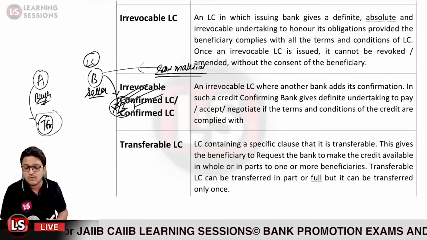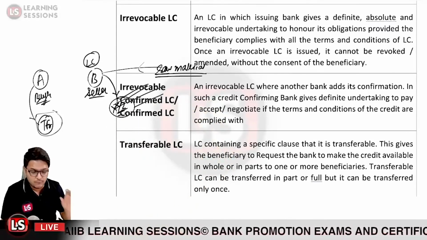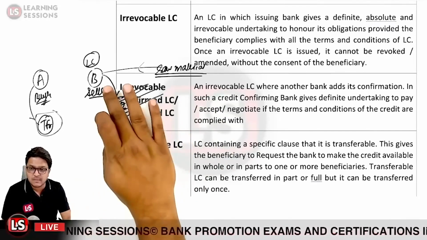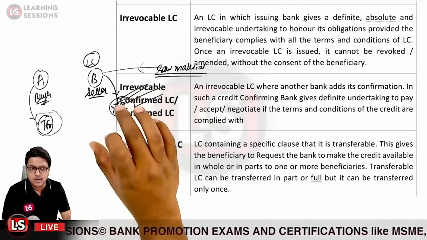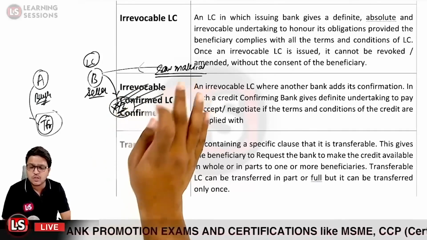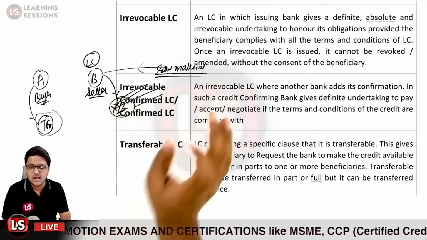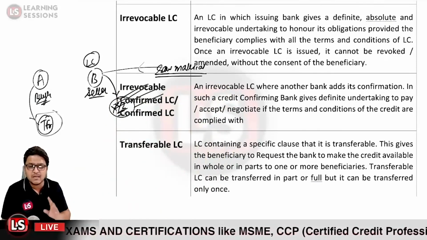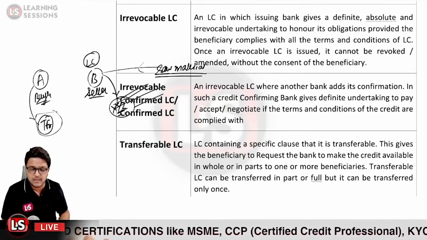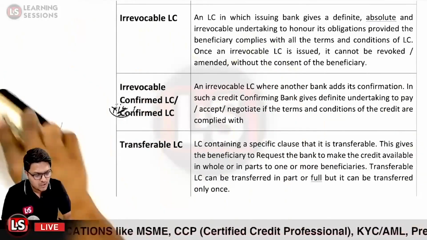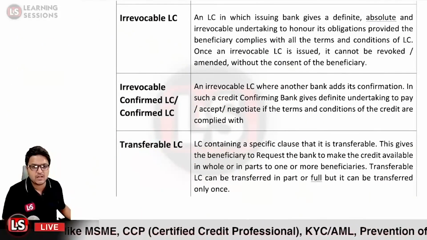Okay, so the amount which can be extended can be the full amount of the letter of credit received by person B, or it could be a partial amount. It could be issued in the name of one beneficiary or in the name of multiple beneficiaries, depending upon the case, but the transfer of the amount can be done only once. So that is the transferable letter of credit.